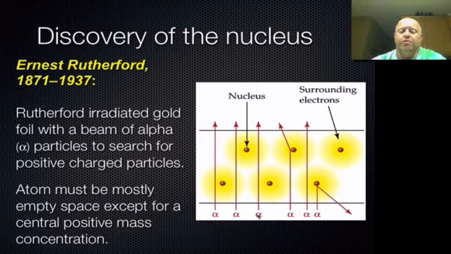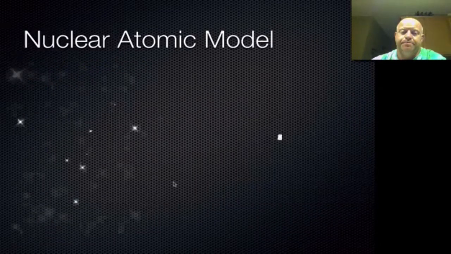Because the alpha particles were positively charged and the nucleus was positively charged, when they got close to each other, they would deflect away, like two north poles or two south poles of a magnet. So this deflection was created by charge repulsion. The big conclusion from this was that the atom is mostly empty space, except for a central positive mass in concentration, which we now call the nucleus. At that point, he was just saying the center was very massive compared to the outer space, and we now call that the nucleus of the atom.